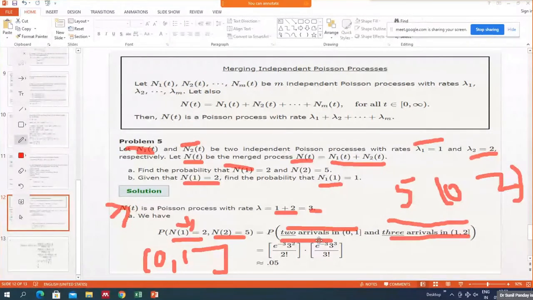So 2 arrivals in 0 to 1, and here the length of the interval is 1 and the parameter is 3. So 3 into 1, you get mu equal to 3. So e raised to power minus 3, 3 raised to power 2, because these are 2 arrivals, upon 2 factorial. Here again the length of the interval is 1, lambda is 3, so lambda into 1 is again 3, so mu is 3 again. But here the number of arrivals is 3, so e raised to power minus 3 into 3 raised to power 3 upon 3 factorial. And after simplification, you will get this.